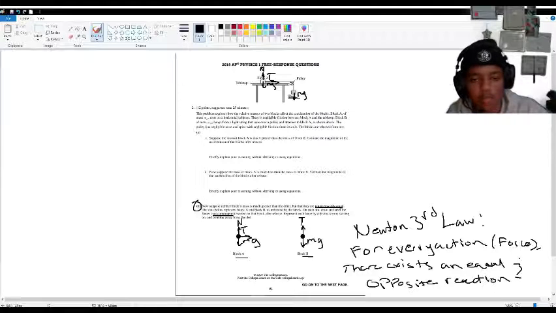In this situation, the mg exerted, the weight exerted by block A onto the tabletop, the tabletop exerts the exact same amount of force back onto the block, which is why the block does not go above the table and does not break through the table, because the table has enough force to push back with a certain amount of normal force. And yeah, that's question B.